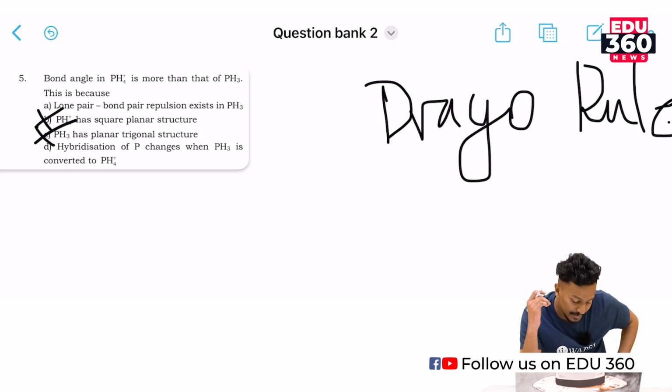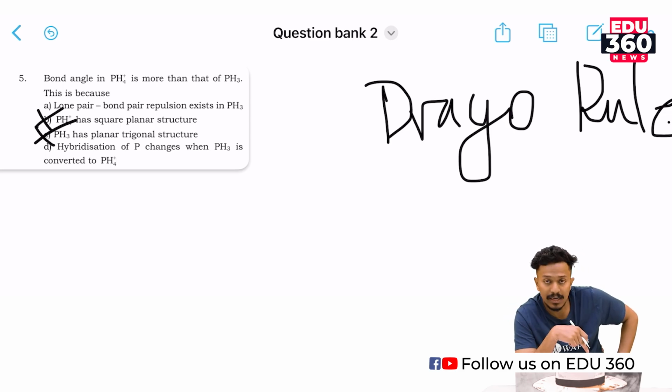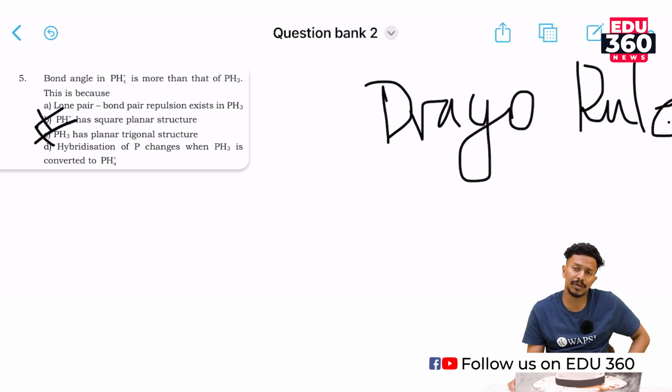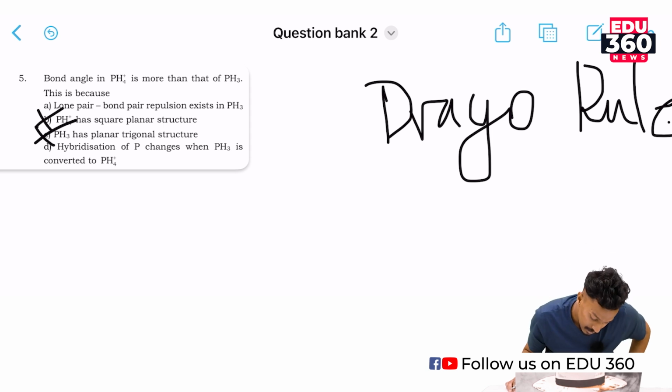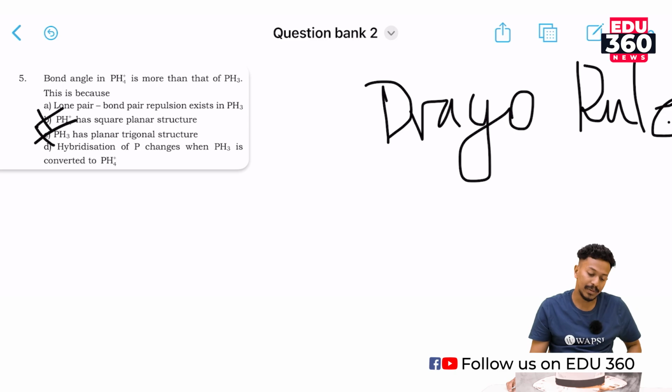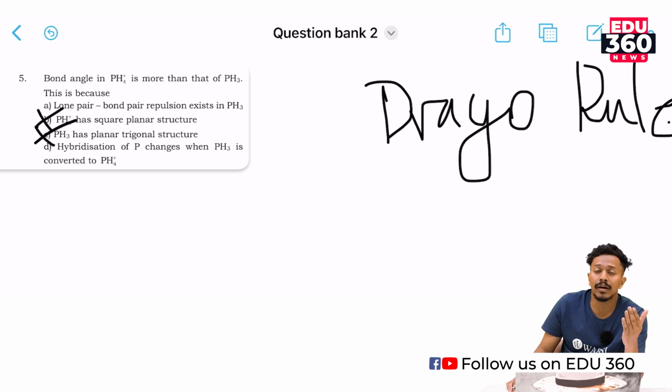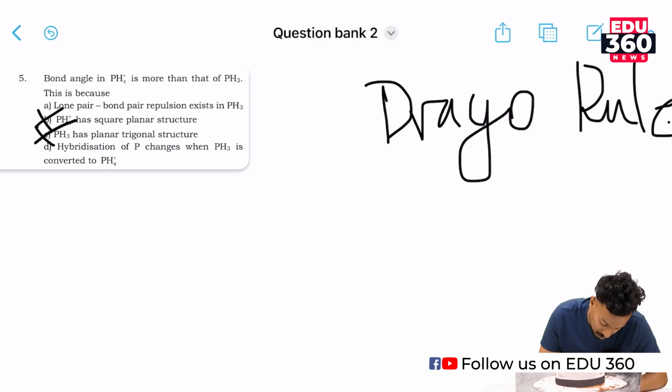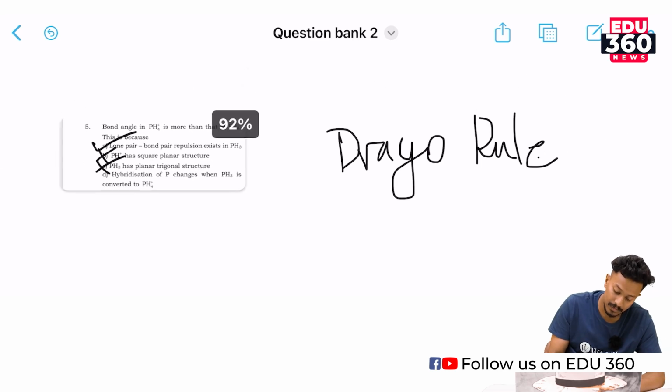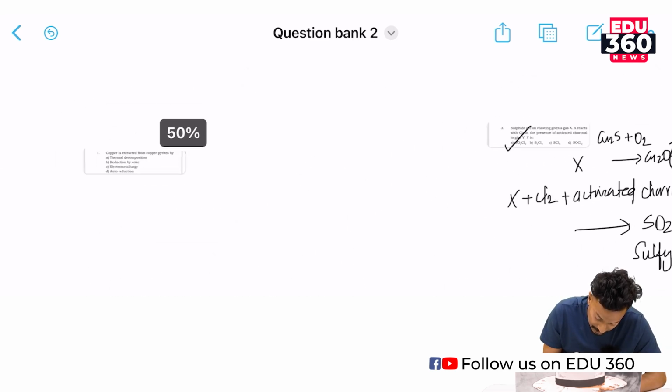Hybridization of P changes when PH3 is converted to PH4+. That is completely untrue, as hydrides of phosphorus do not undergo hybridization. It is actually a structure formed by the lone pair bond pair repulsion. Yes, and PH4+ has higher bond pair lone pair repulsion than phosphorus trihydride. So the correct option will be option A. Moving to our next question.